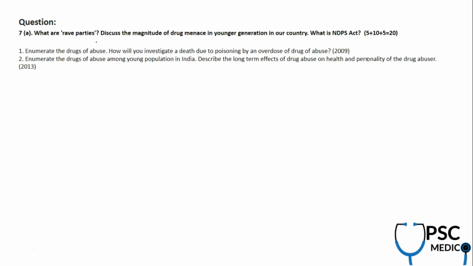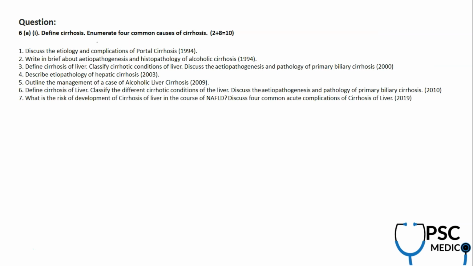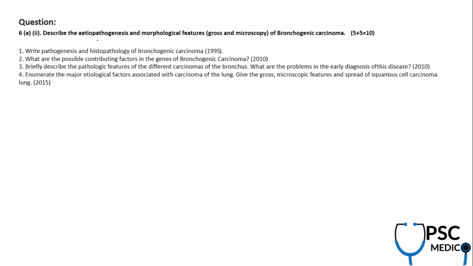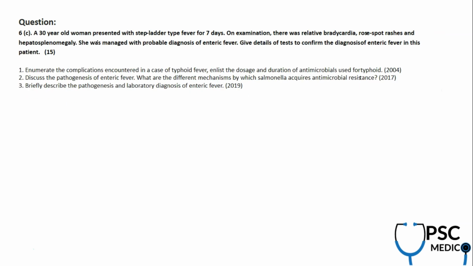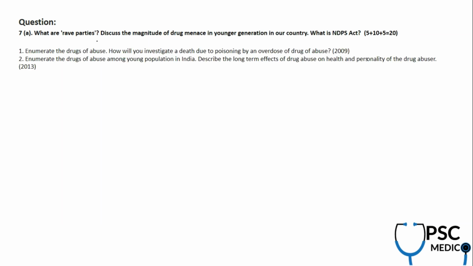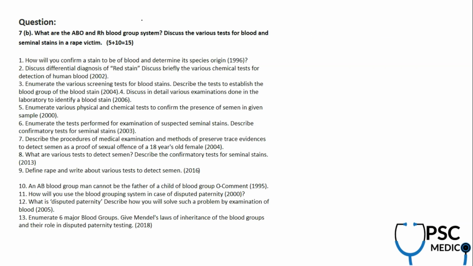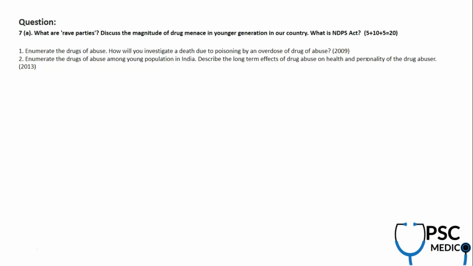Question number 7. So we're done with question number 6. So what are they asked? Covered from pathology, more of pathology, pharmacology, and a bit of microbiology. Now, what are rave parties? This is from forensic medicine, mainly toxicology part. Rave parties. Why is this question in your examination of 2020?